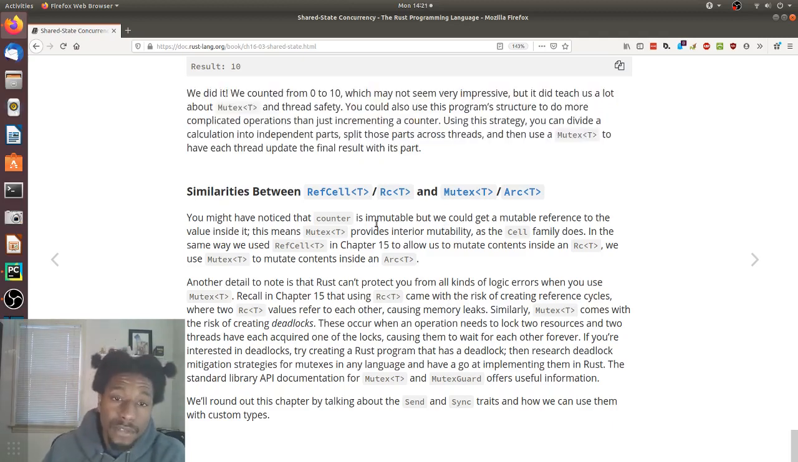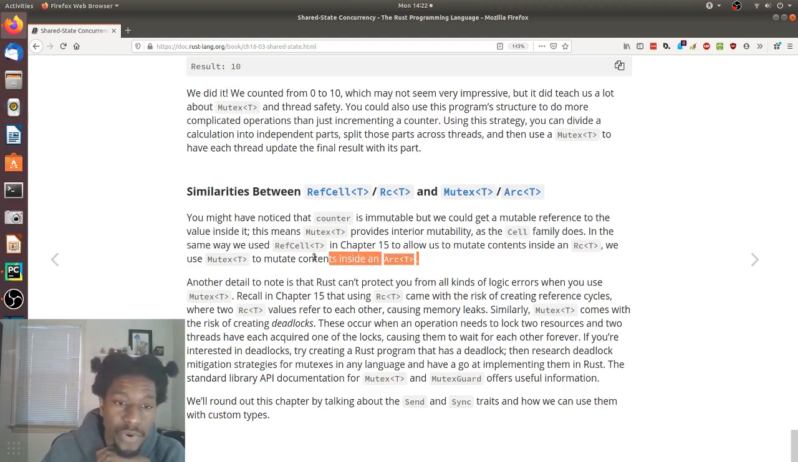Similarities between RefCell, RC, and Mutex, Arc. You might have noticed that counter is immutable, but we could get a mutable reference to the value inside it. This means mutex provides interior mutability, as the cell family does. In the same way we used RefCell in chapter 15 to allow us to mutate content inside the RC, we use mutex to mutate content inside an Arc.